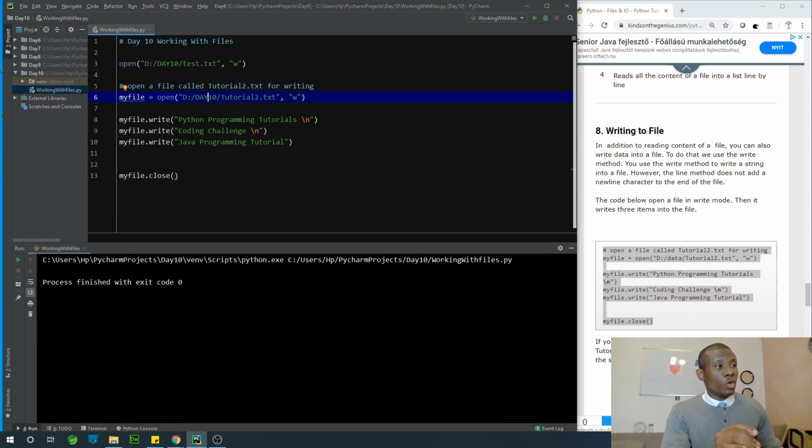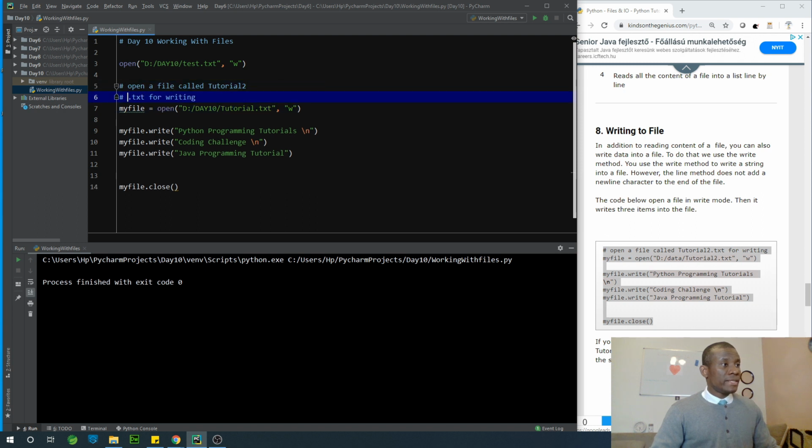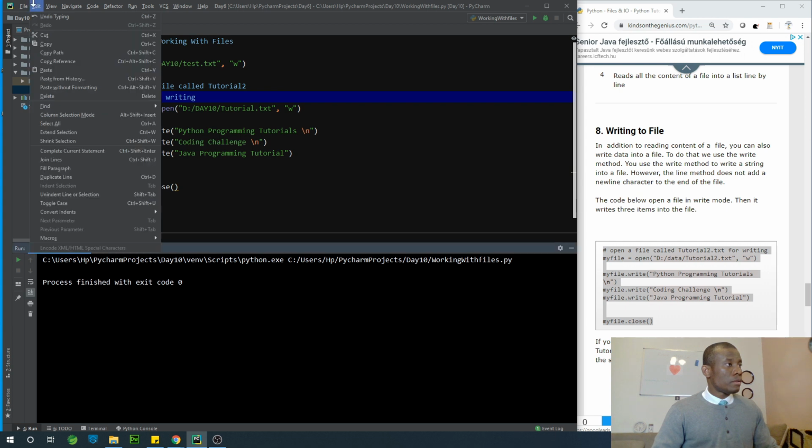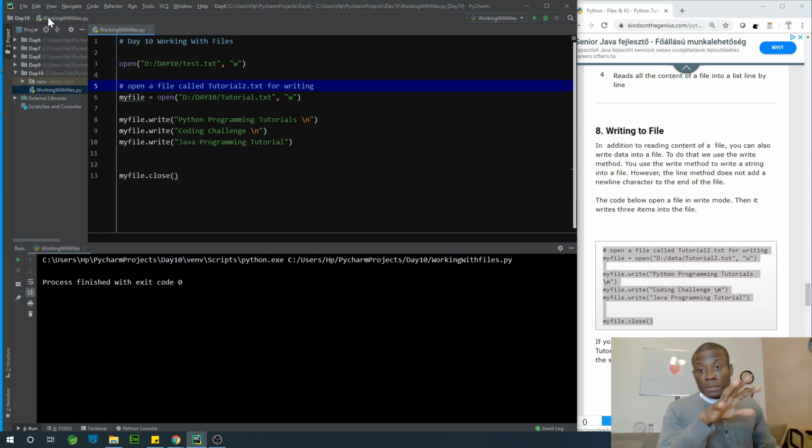So what I want us to do now is to open the first file, the one that contains names. Let's open it in append mode and write in items, and let's make sure that these items are written at the end of the file. So I'm opening the tutorial TXT file for writing, and this time in the append mode. So instead of W, I'm going to specify A, in lowercase.